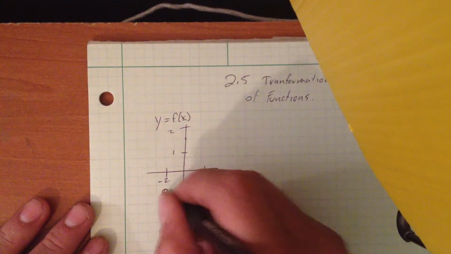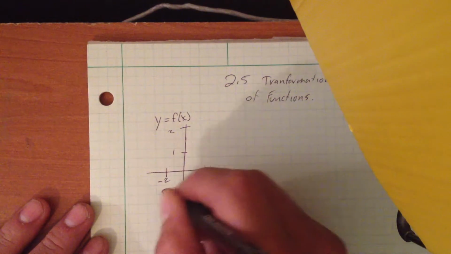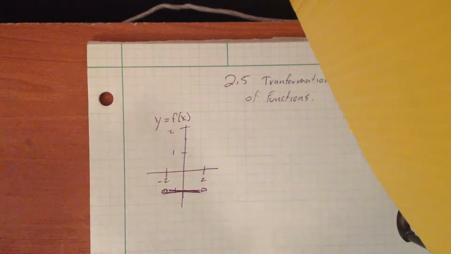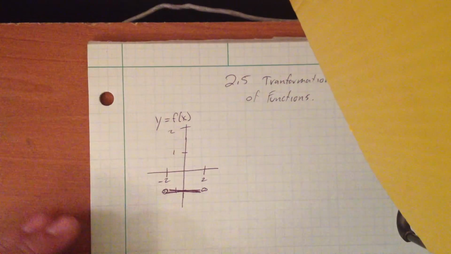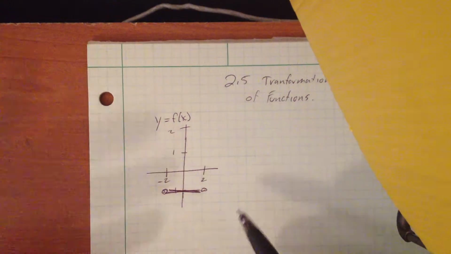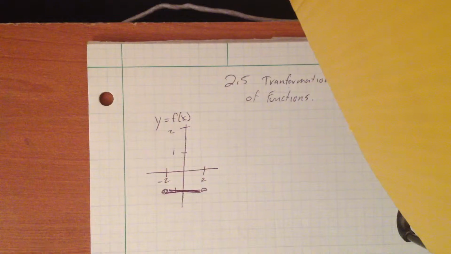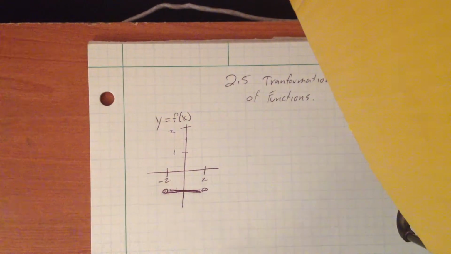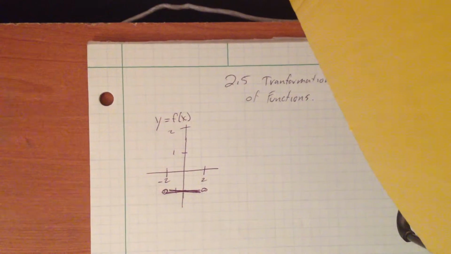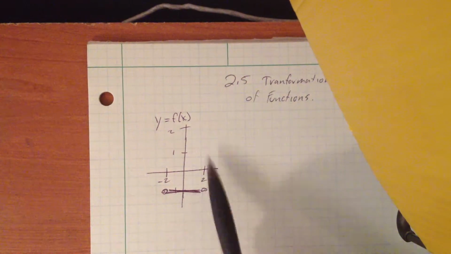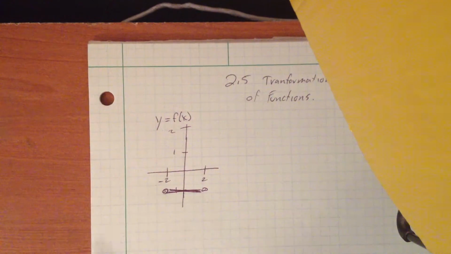But they give you a point here and a point here, and they have a line between those two, and that represents your f of x. We don't know the function yet. This is pretty easy to figure out, but we're going to figure it out in a bit. But this represents your f of x function. So whatever this function is going to be gets put in for f of x.